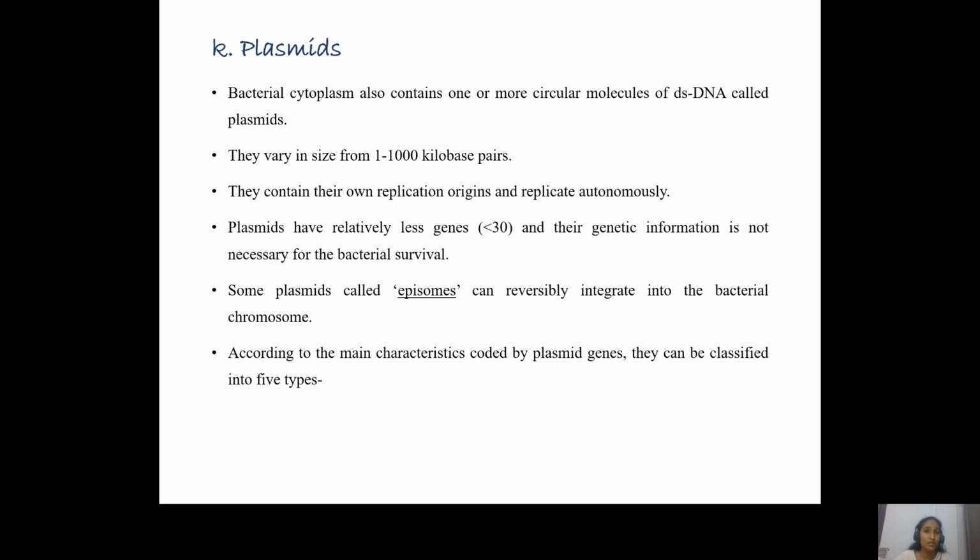They are small, containing less than 30 genes, and the size ranges between 1 to 1000 kilobase pairs. These plasmids are not required by the bacteria for their survival. However, they play a very important role in providing the bacterium special or new characteristics, which it can use to adapt to new environmental conditions, or to perform new metabolic processes. All those special characters are given by the plasmids.